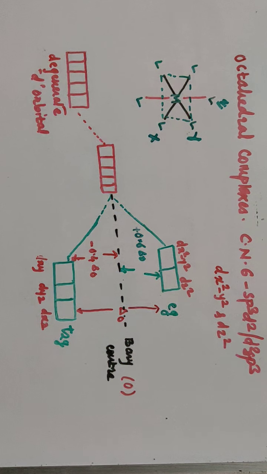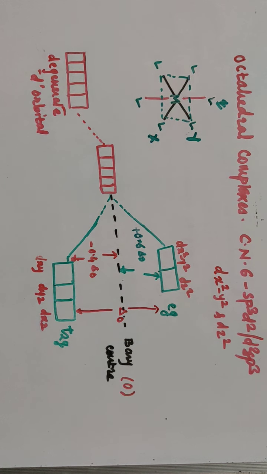What is a barycenter? The barycenter is just the point from which the exact splitting of the d orbitals takes place. The orbitals which lie on the axis are called Eg orbitals, while the other orbitals which lie in between the axes are T2g orbitals. We are talking about the splitting of d orbitals only, because CFT, or crystal field theory, tells us only about the splitting of d orbitals and not the splitting of s and p orbitals. So remember this, this is the main postulate or main assumption of crystal field theory.